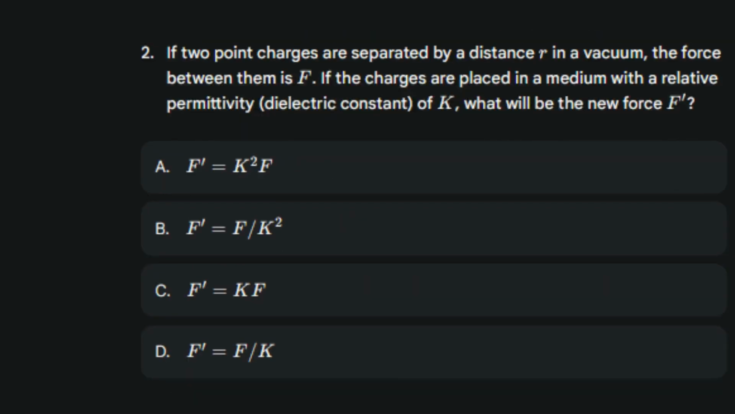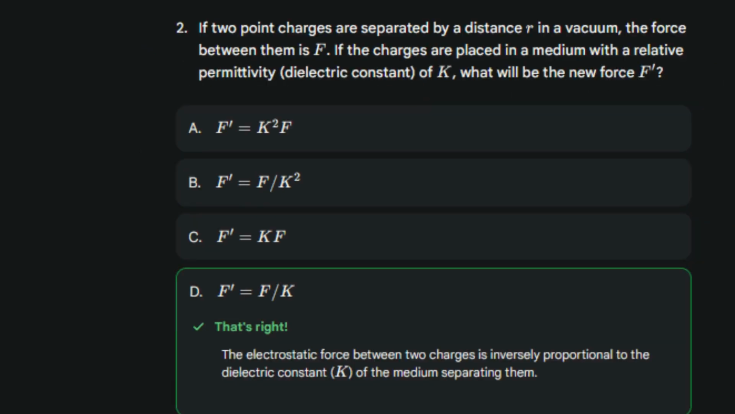Again the question is, if 2-point charges are separated by a distance r in a vacuum, the force between them is F. If the charges are placed in a medium with a relative permittivity, dielectric constant, of K, what will be the new force F? That's right. The electrostatic force between two charges is inversely proportional to the dielectric constant, K, of the medium separating them.